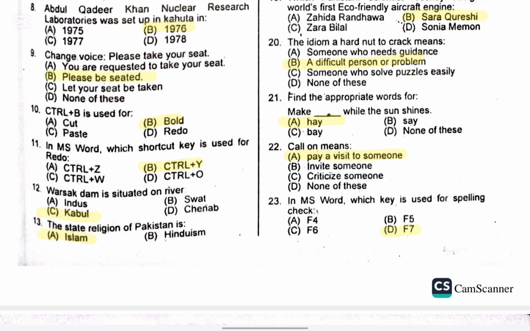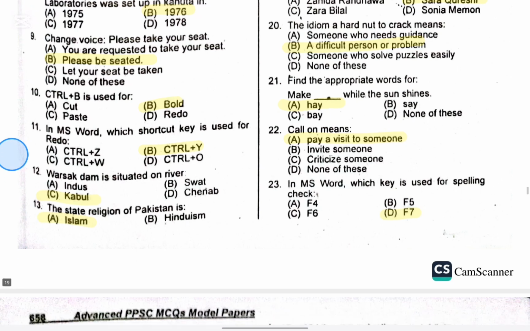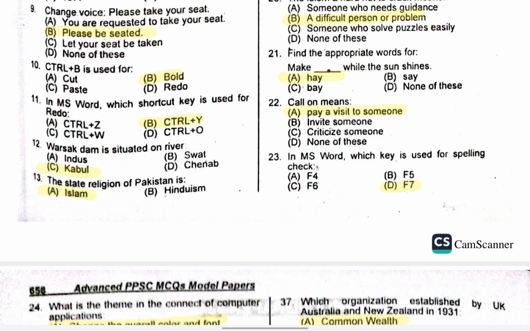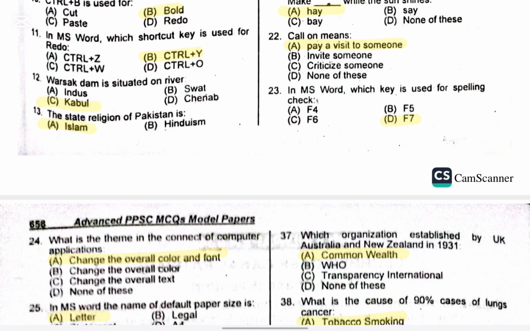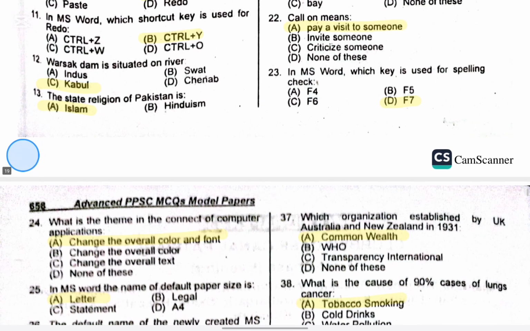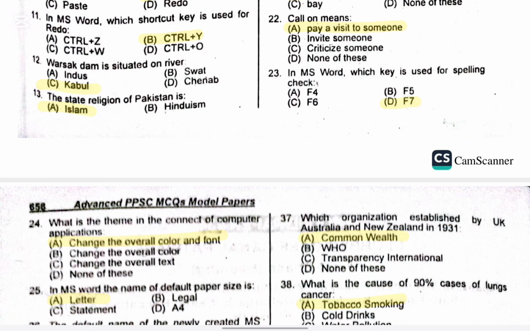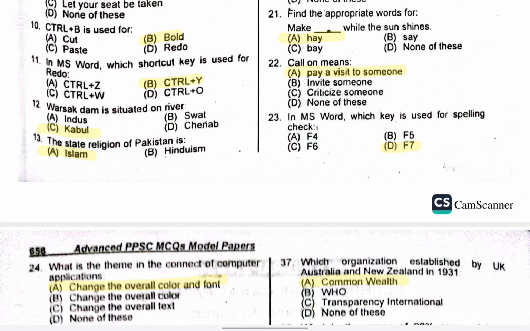Question number 10. Control plus B is used for. The right option is B, bold. Question number 11. In MS Word, which shortcut key is used for redo? The right option is B, Control plus Y. Question number 12. Warsak Dam is situated on which river? The right option is C, Kabul River. Question number 13. The state religion of Pakistan is. The right option is A, Islam.